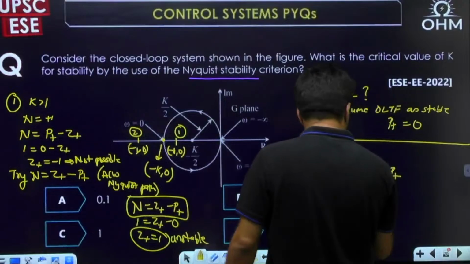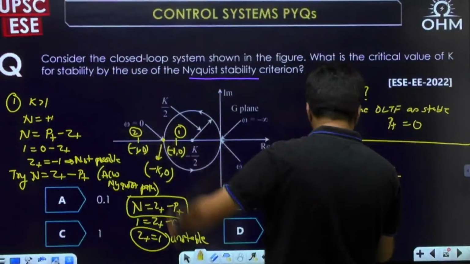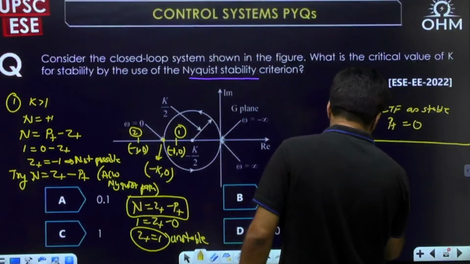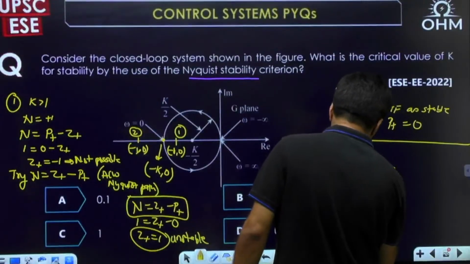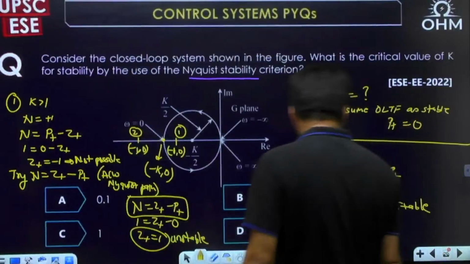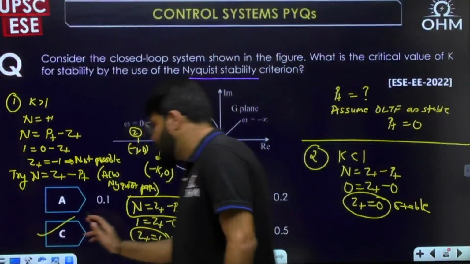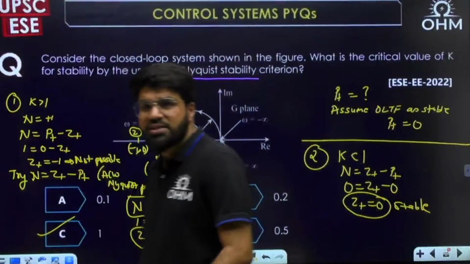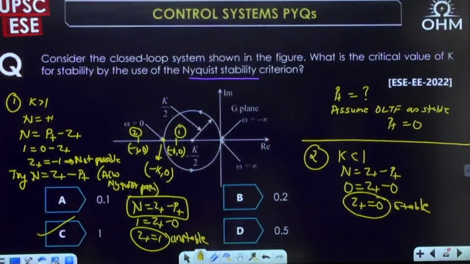What is the N? N is now 0. This is outside the Nyquist plot, no encirclement. Z plus minus P plus, assumed to be 0, so Z plus is 0. The system is now stable. So for what value is it stable? For K less than 1 it is stable. The boundary value will be K equal to 1. This is the correct concept.